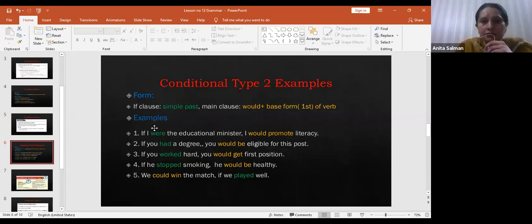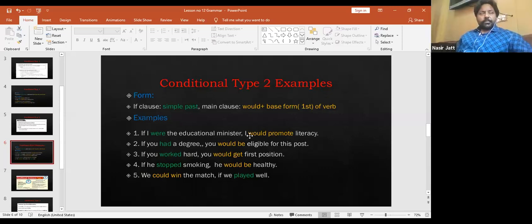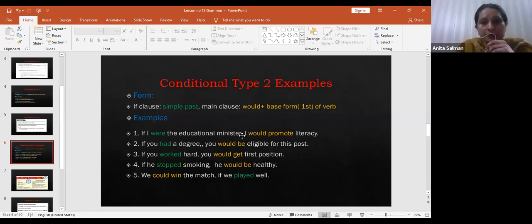If the if clause is at the beginning, like in sentence number 1, if I were the educational minister, then you have to put a punctuation mark, meaning a comma, between these two clauses, right? But if the main sentence you have written first, like in the last sentence number 5, we could win the match or we would win the match, both are correct, then you don't need to put a comma here.